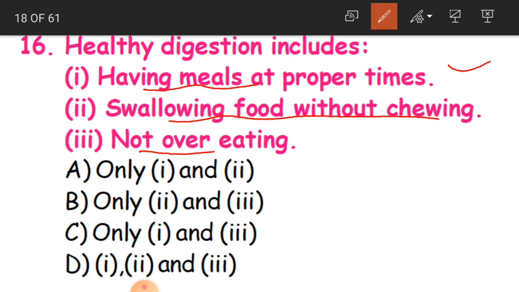Swallowing food without chewing. If you swallow food without chewing, will it be digested? No. So this is the wrong statement. And the third one, not overeating, is also correct. We should not overeat. If you overeat, it becomes very difficult for the stomach to digest. So what are our answers then? 1 and 3. That is why C is the correct option.